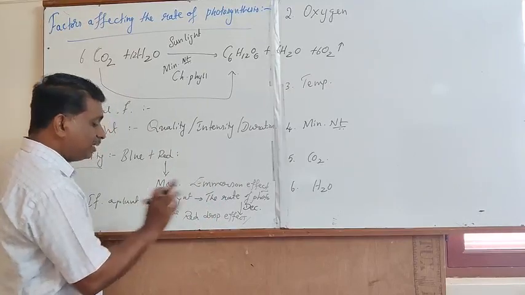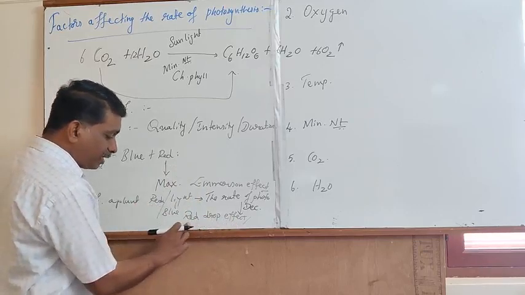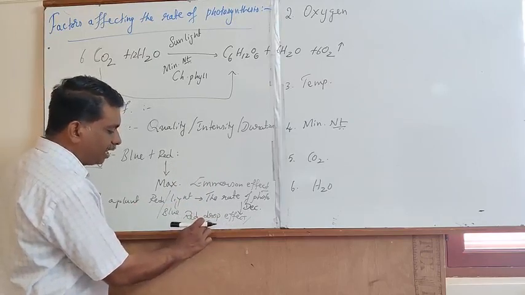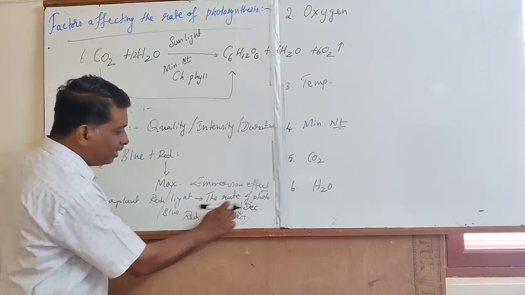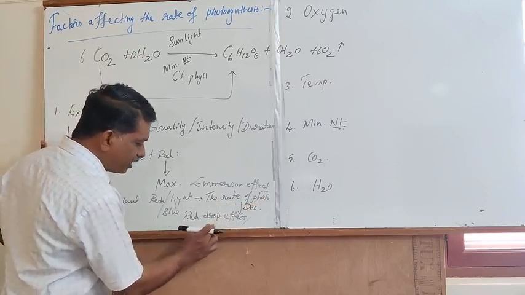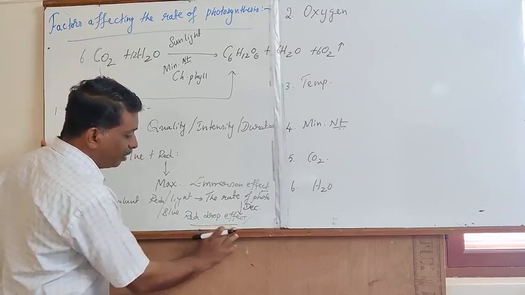It is also designated as red drop effect, resulting in the sudden drop in the rate of photosynthesis.